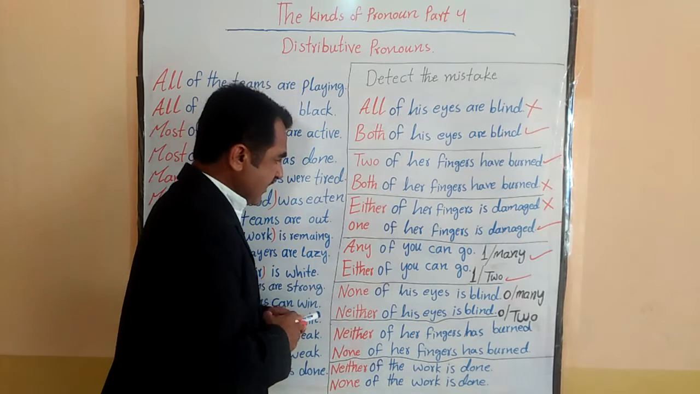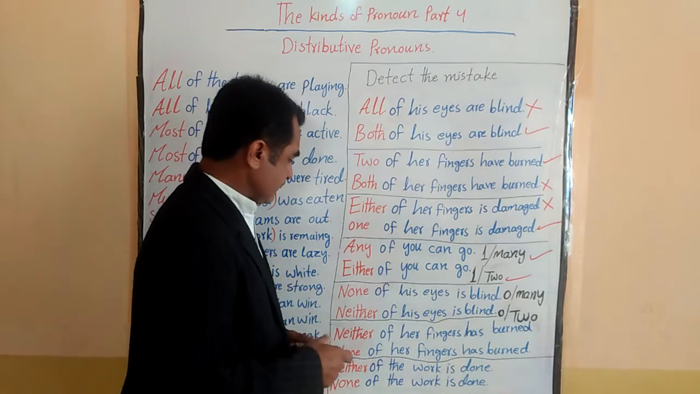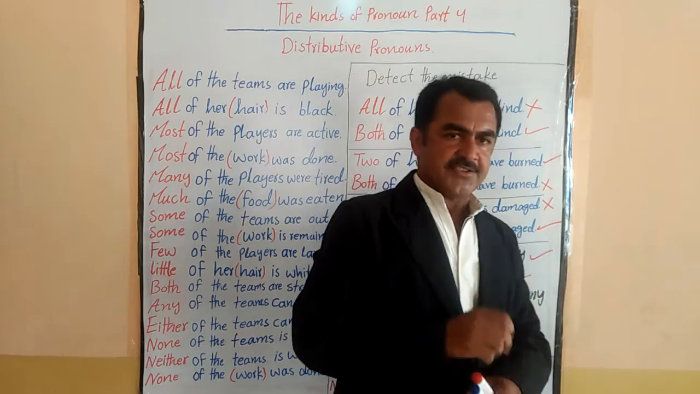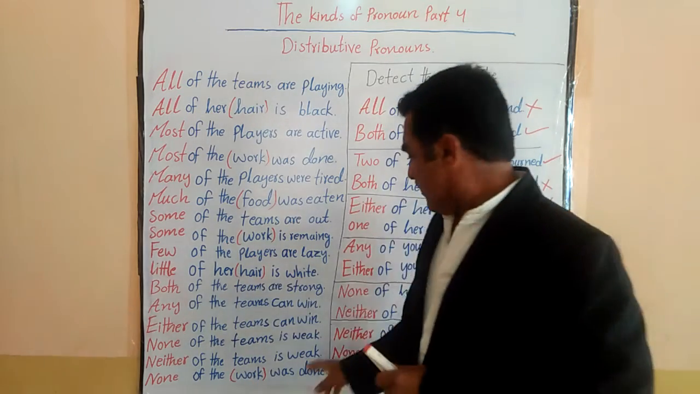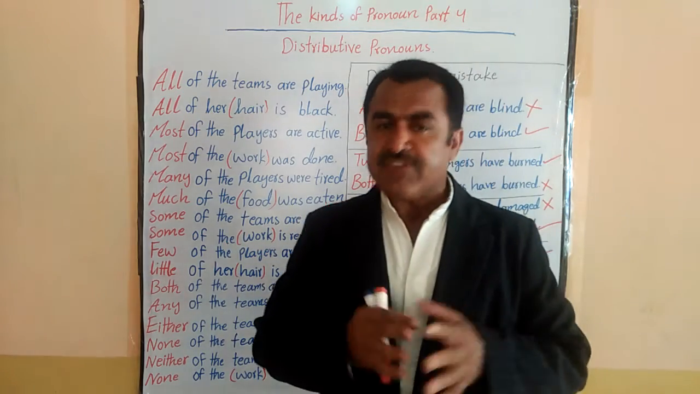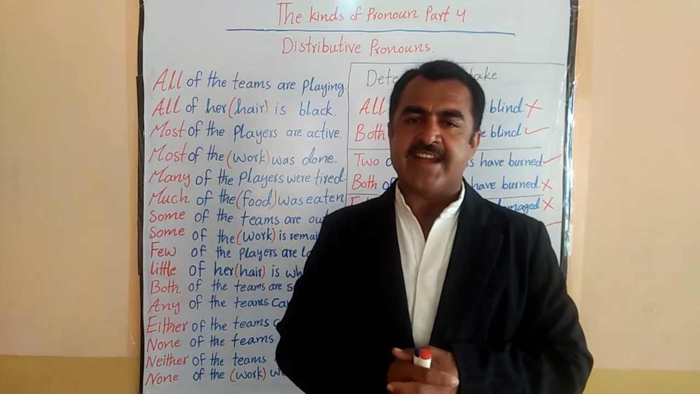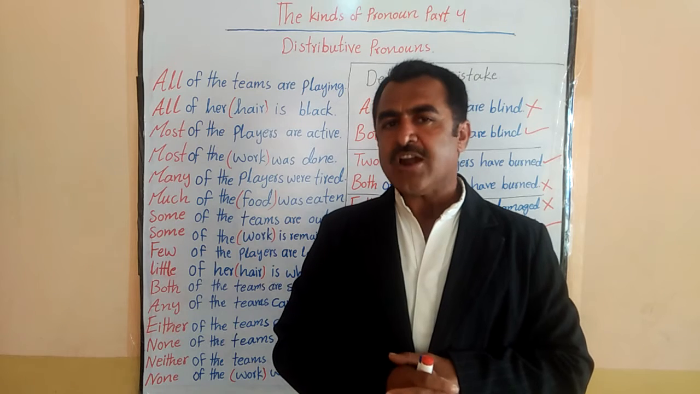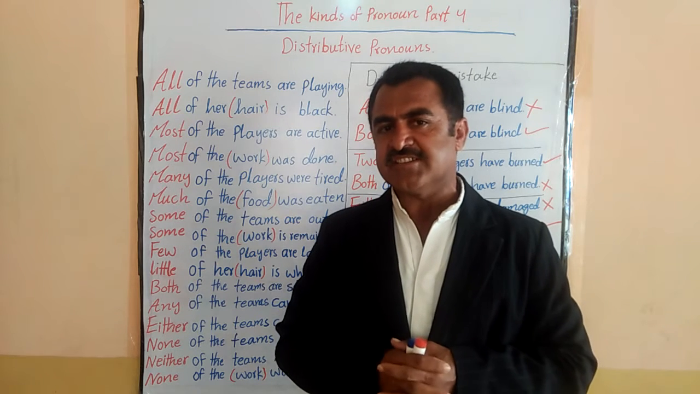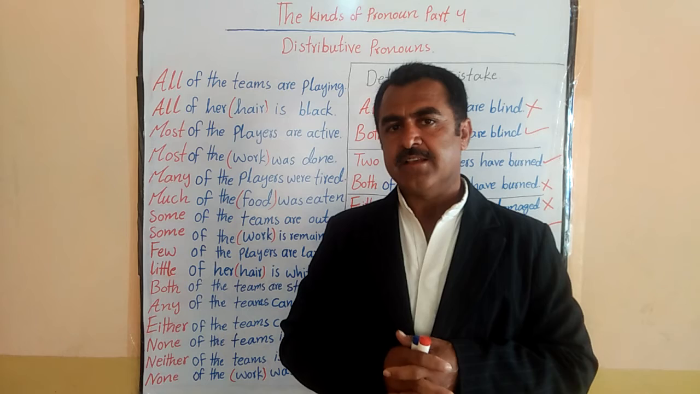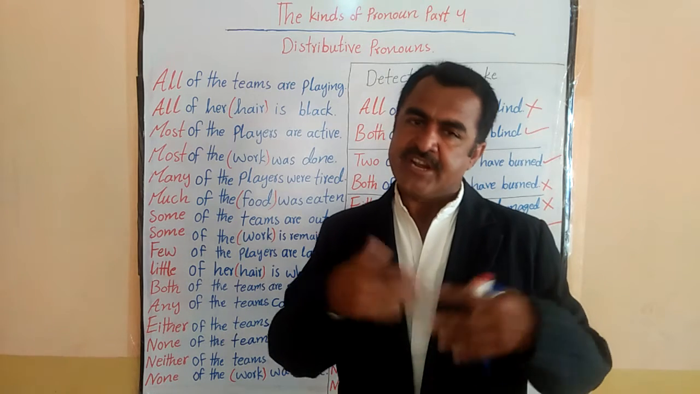Okay. Let's go to this one now. None of his eyes is blind, neither of his eyes is blind. So what do you say? Which one of the sentences is correct? Because none means zero, neither means zero.